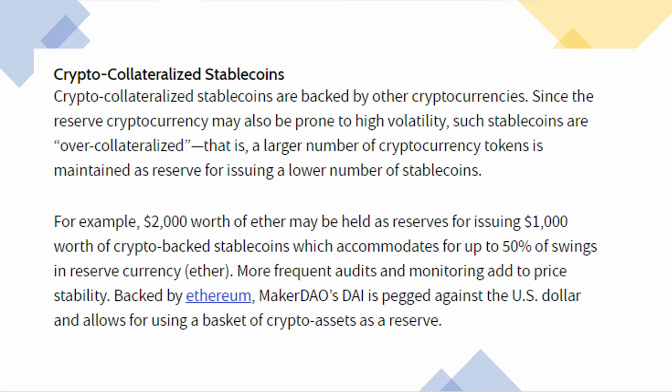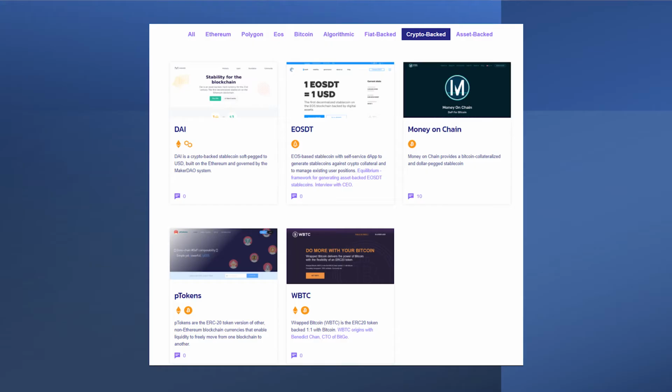The second type are crypto collateralized stablecoins, where actual cryptocurrency is acting as the collateral, the backing for these stablecoins. With crypto being as volatile as it is, it's not uncommon to see even more collateral to act as the reserve basis for these stablecoins to be produced. A few examples are your DAI token, your EOSDT, and WBTC, which is wrapped BTC, and instead of the normal Bitcoin blockchain network, it's able to exist on the ERC20 network.